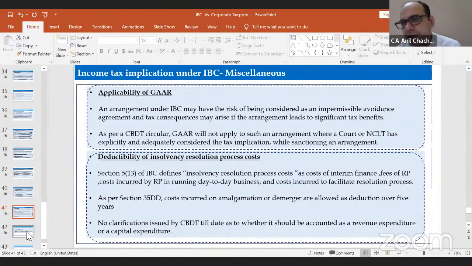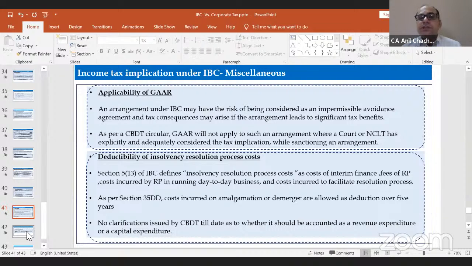Applicability of GAAR, the General Anti-Avoidance Rules, sections 95 to 102: if there is an impermissible avoidance agreement, the tax department can revoke your agreement and apply GAAR. But there's a CBDT circular which mentions that whenever there is an approval by the adjudicating authority, the NCLT, GAAR will not be applicable.